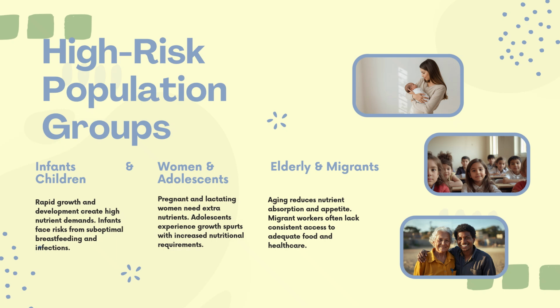Next group is women and adolescents. The pregnant and lactating women need extra nutrients, of course, and adolescents experience growth spurts with increased nutritional requirements. And the elderly and migrants: aging reduces nutrient absorption and appetite. So they need specifically planned, nutrient-rich foods to meet the requirement of that age. And migrant workers often lack consistent access to adequate food and health care.